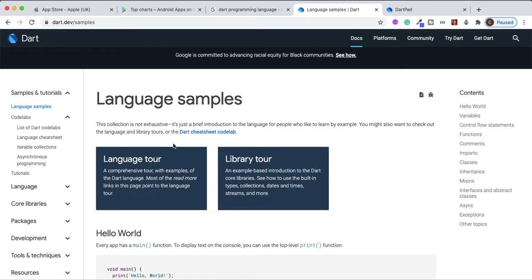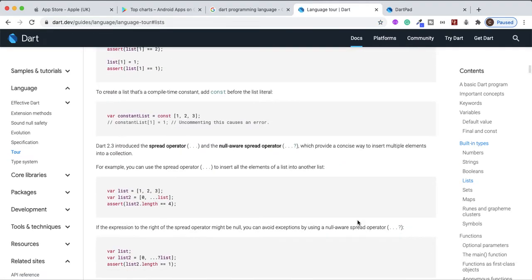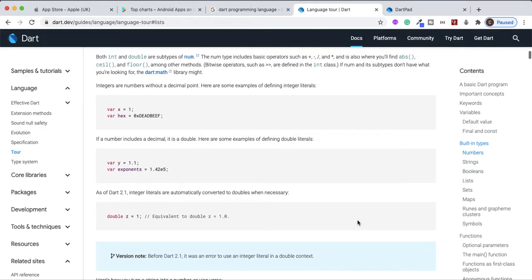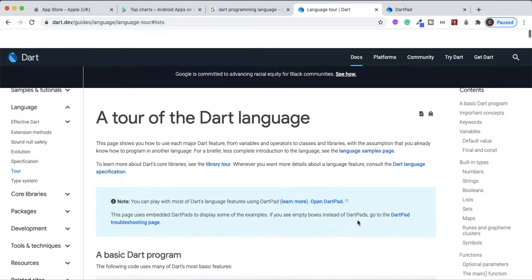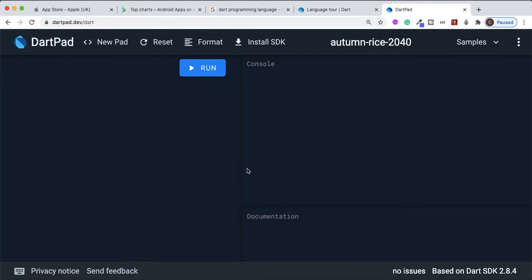If you know that already, then of course you would go into more detail about the language. If you go to language tour, this will give you more in depth about the language. What's a list, and of course more detail about lists, and so on. But again, if you're new to programming, this all means nothing to you. So click on Try Dart, and you get to the Dart page here.